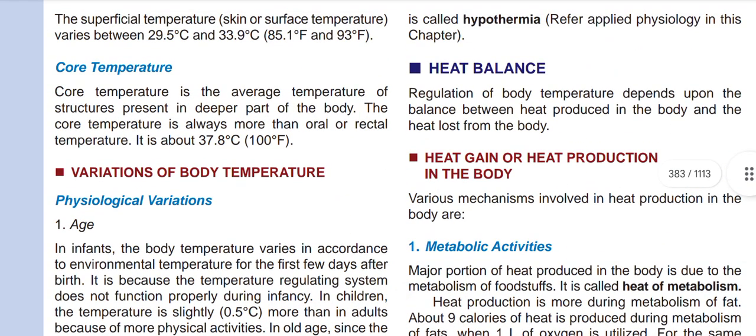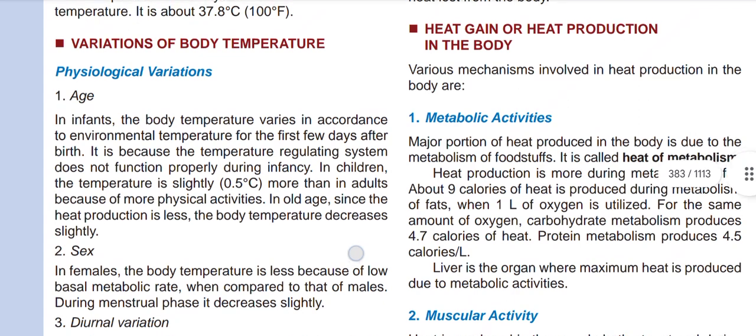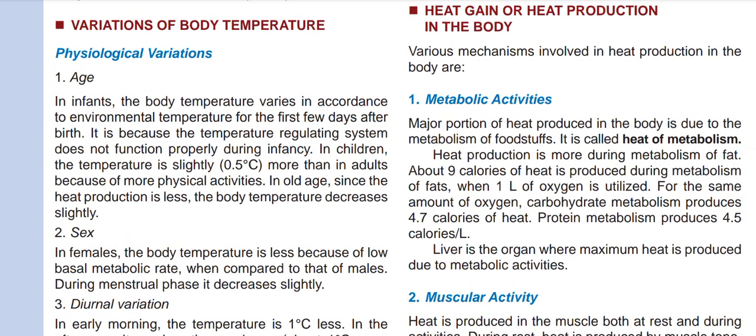Now, variation of body temperature. Physiological variation. First, age. In infants, the body temperature varies in accordance with environmental temperature for the first few days after birth. It is because the temperature regulating system does not function properly during infancy.